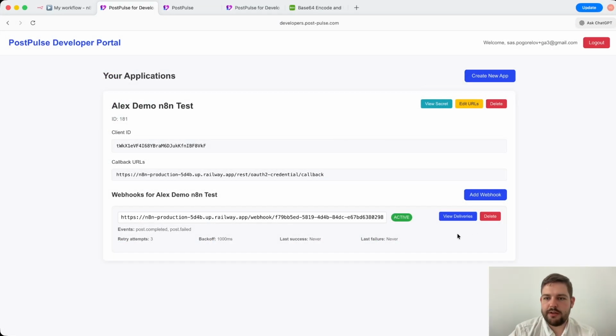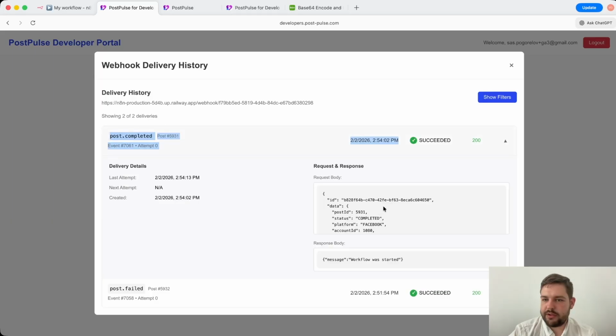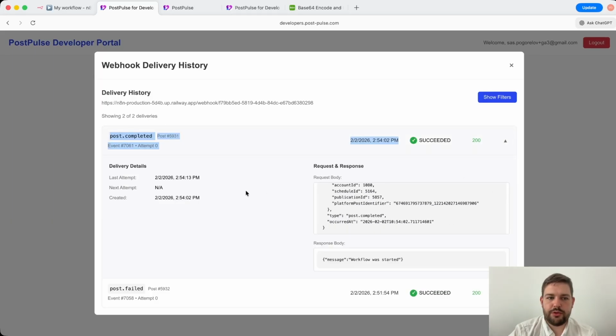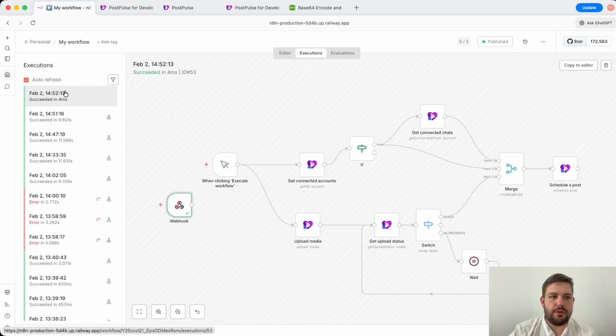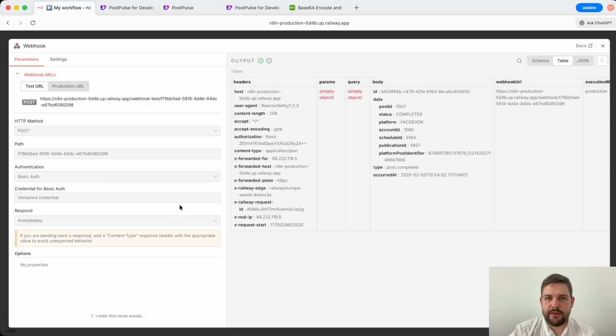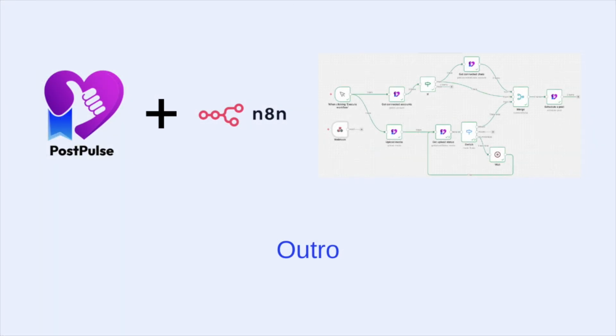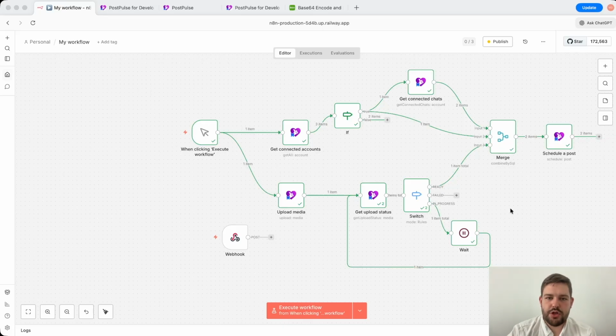And let's check again after some time what happened to our second event. Okay, so the second event was completed successfully, and this is our post completed event. So this is its structure. And again, we can go to our n8n platform and we can check the executions. Yeah, so this is our completed event that we received here. This is it. This is what I wanted to share with you.